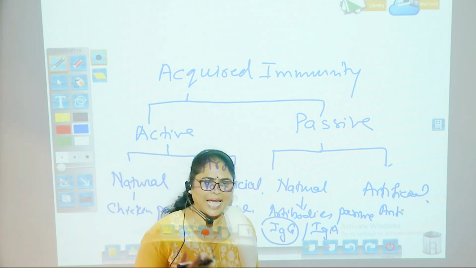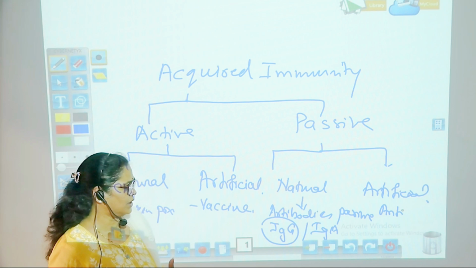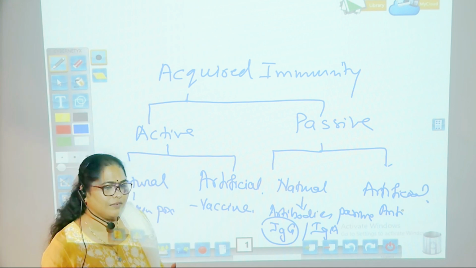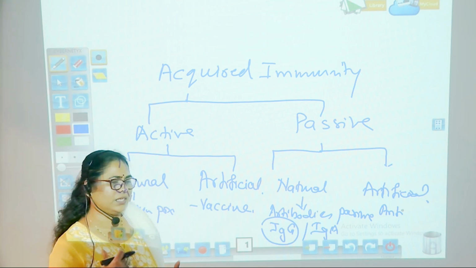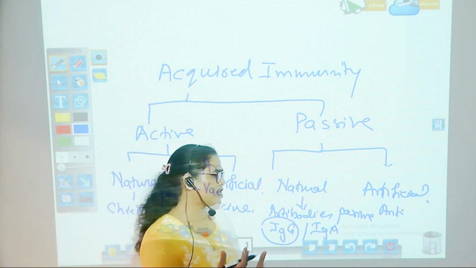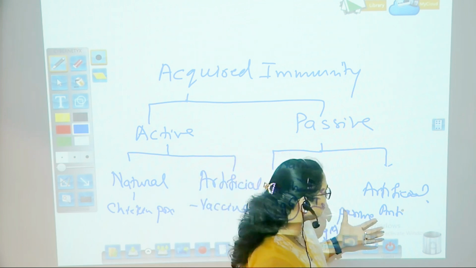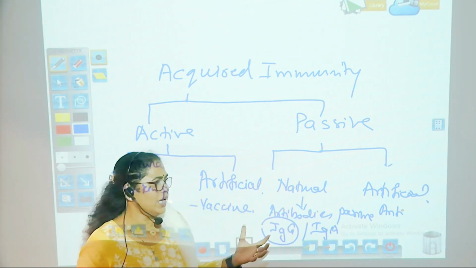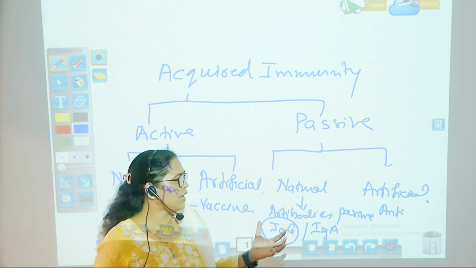Here the patient lacks the capacity to develop antibodies. The patient cannot develop antibodies. The patient is immunologically suppressed. There are some kinds of errors in the body where the patient is not able to produce enough amount of antibodies.